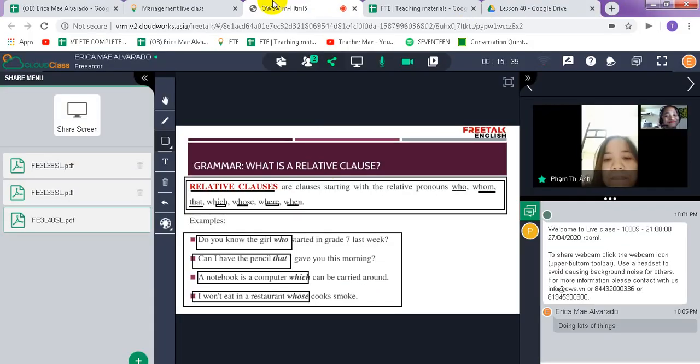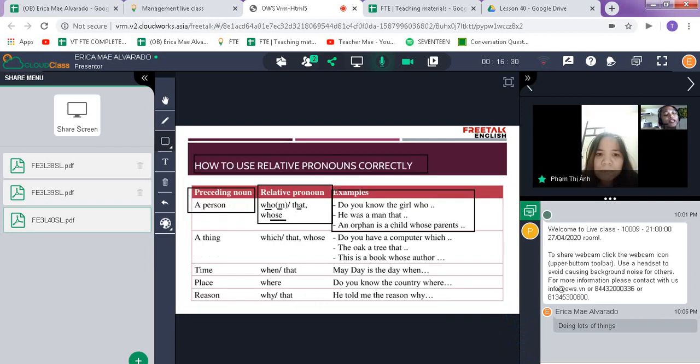Whenever you think of whose, always focus on the meaning of it. We have these relative clauses, which are clauses starting with a relative pronoun. We use these pronouns when we are being repetitive in our sentences, like "I was like this, I was like that, I was the one."